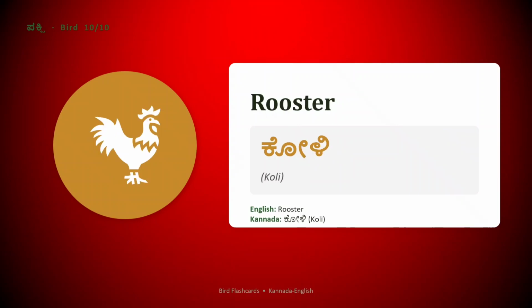Rooster is Koli. In Kannada, rooster is called Koli.